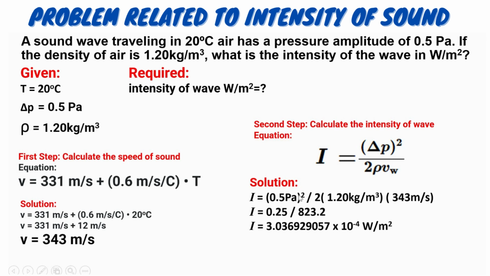So first, we get the square of 0.5. The square of 0.5 is 0.25. Next step is to get the product of all these variables. 2 times 1.20 times 343. The product is 823.2. And our last step is to divide 0.25 divided by 823.2.